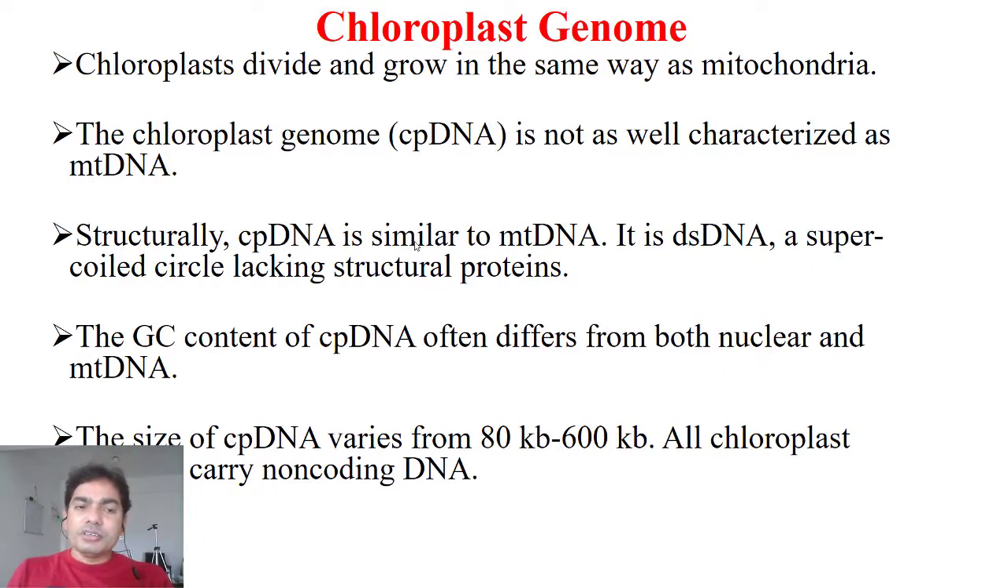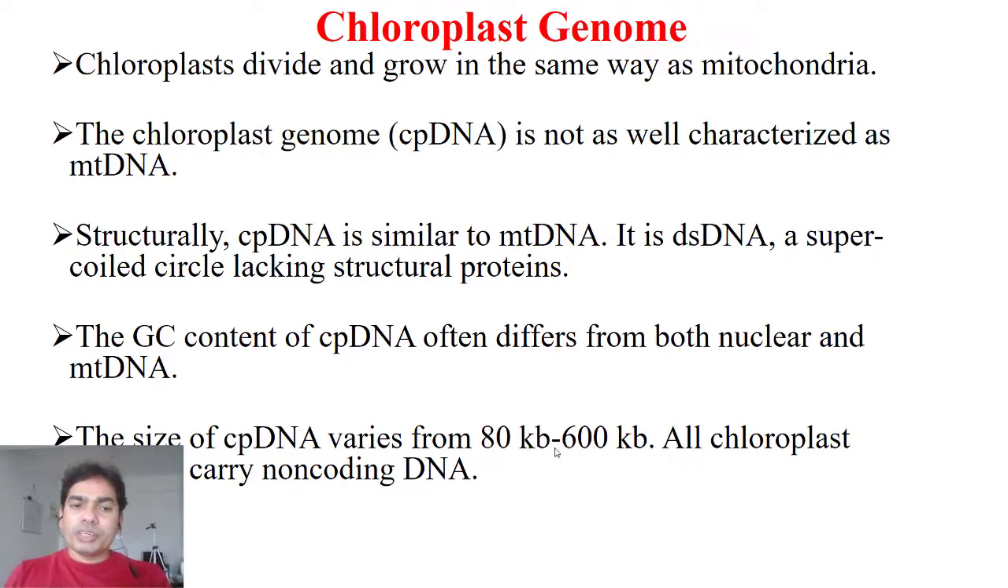And the GC content of the chloroplast DNA often differs from both nuclear and mitochondrial DNA. Right, so this is guanine and cytosine content, right? The size of this chloroplast DNA varies from 80 kilo base pair to 600 kb in different organisms.